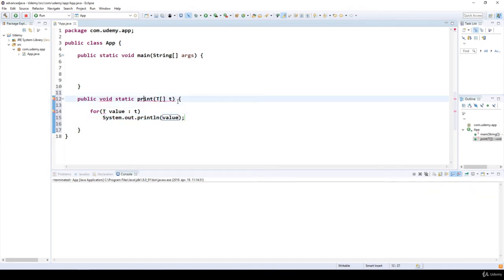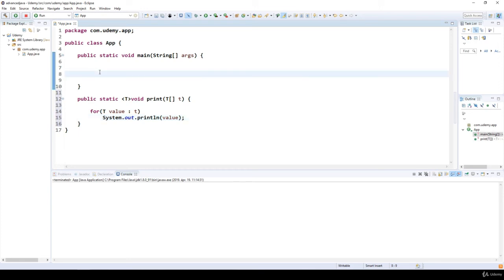Of course, we have to tell Java that it's going to be a generic method. This is what we have been talking about in a previous lecture. And of course, sorry for that, we have to make sure that the order is matching. So we have to use static right before the void. So this is how we can define a generic method, as we have discussed earlier.